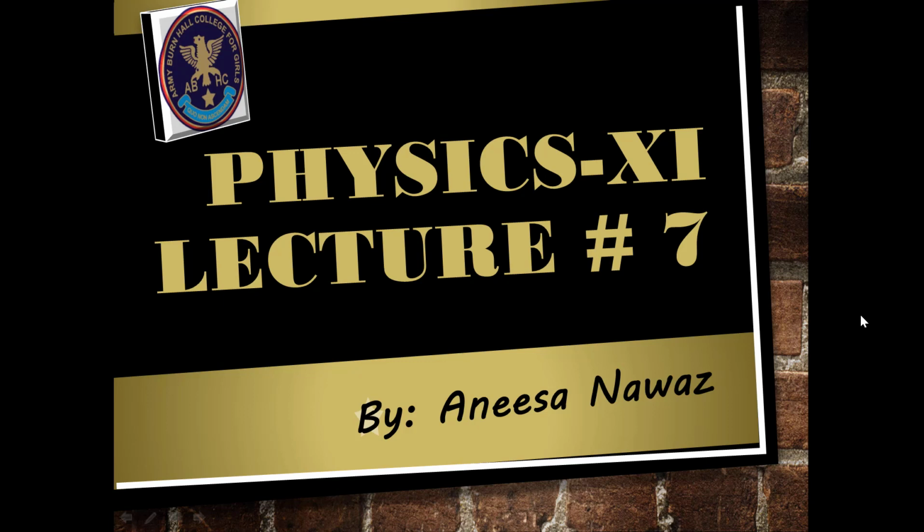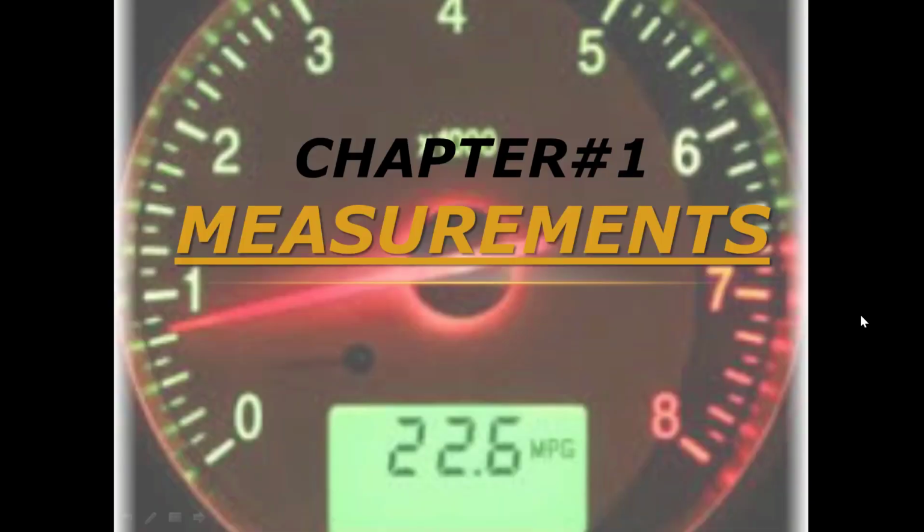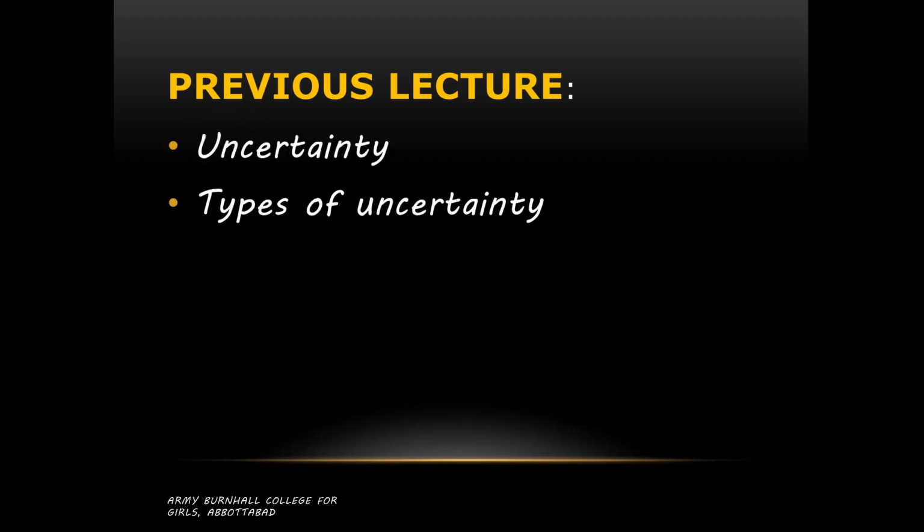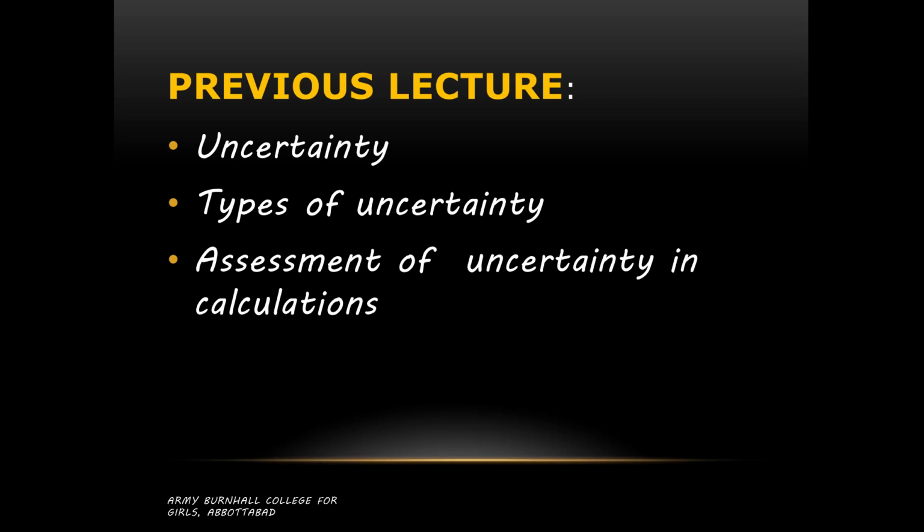This is our lecture number 7 from chapter number 1, Measurements. In the previous lecture we discussed uncertainty, types of uncertainty, assessment of uncertainty in calculations, and some examples related to assessment of uncertainty in the final result.